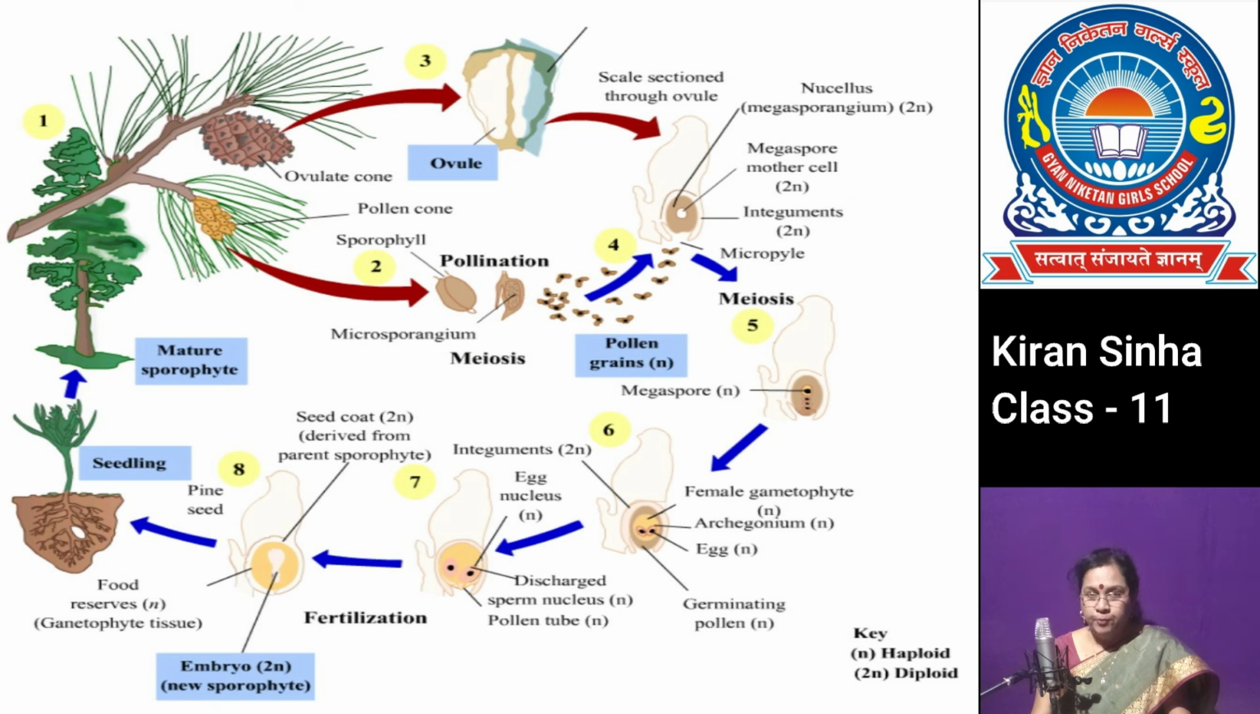The haploid male and female gametes fuse to form a diploid zygote, and the diploid zygote divides mitotically to form the diploid embryo, and the diploid seed is also formed. On germination of these diploid seeds, they form the diploid sporophytic plant body. This is the life cycle of a Pinus.